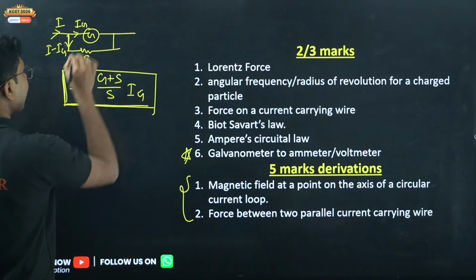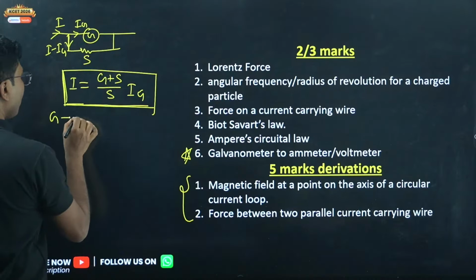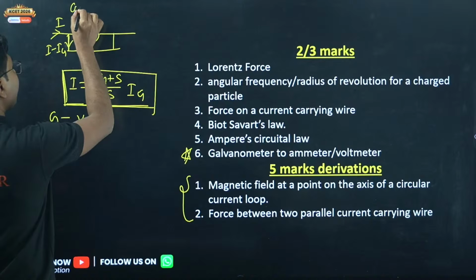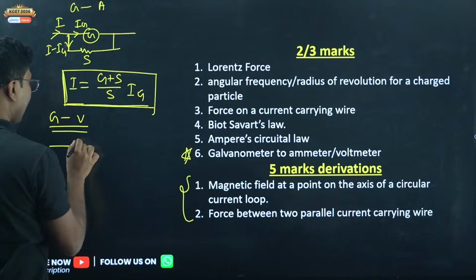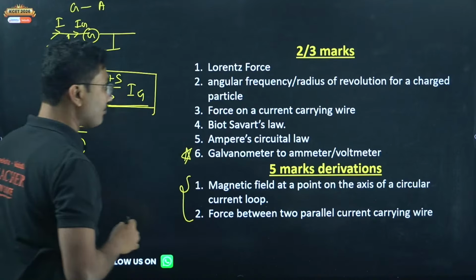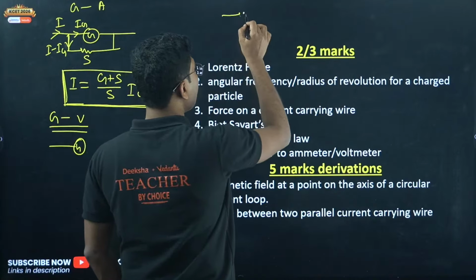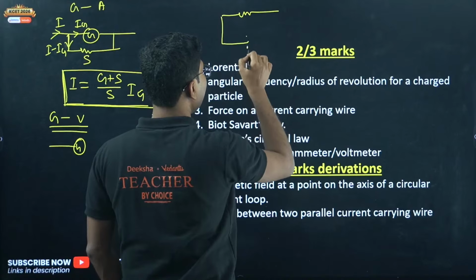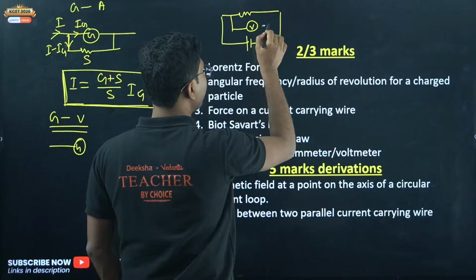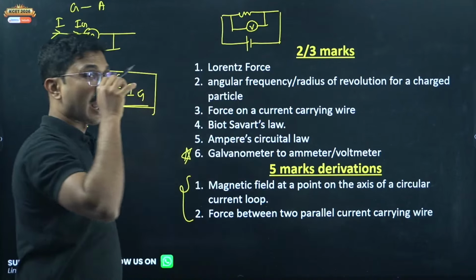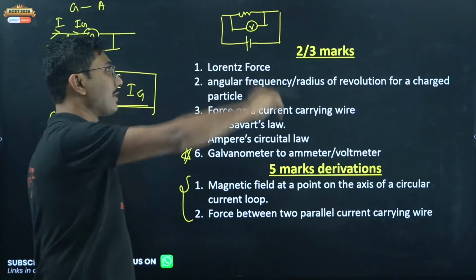Now the second part is galvanometer to voltmeter. This one was galvanometer to ammeter. Galvanometer to voltmeter, what do you have to do? You have a galvanometer and a voltmeter. How do we connect a voltmeter in the circuit? A voltmeter in a circuit is connected in parallel. Voltmeter is used to measure voltage, so we use it across a resistance, so it is connected in parallel.